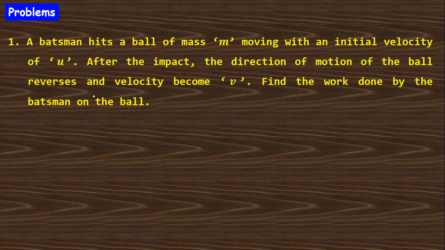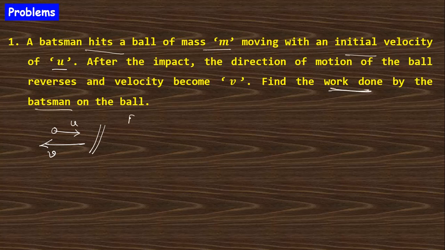First, you try it yourself. The question says a batsman hits a ball of mass m moving with an initial velocity of u. After the impact, the motion of the ball reverses and the velocity will be v. Find the work done by the batsman.